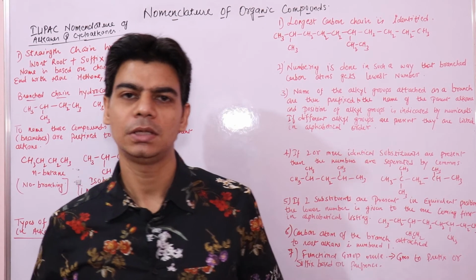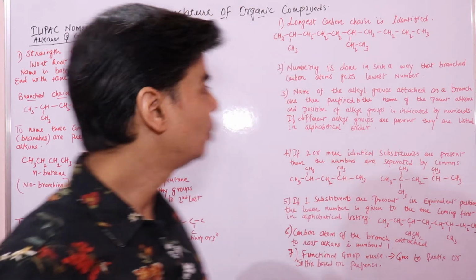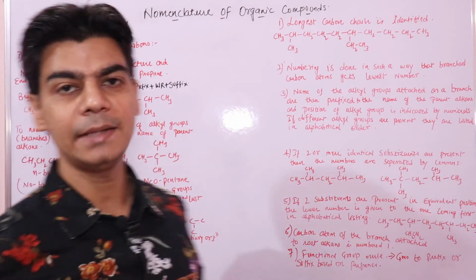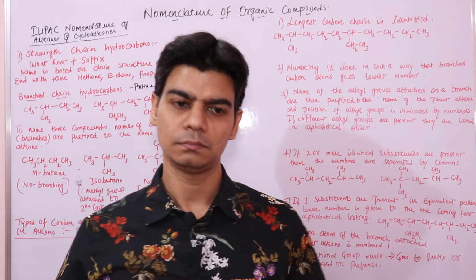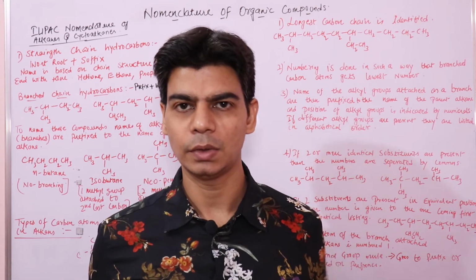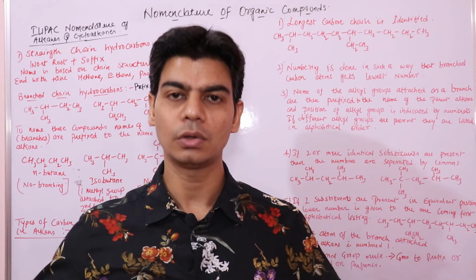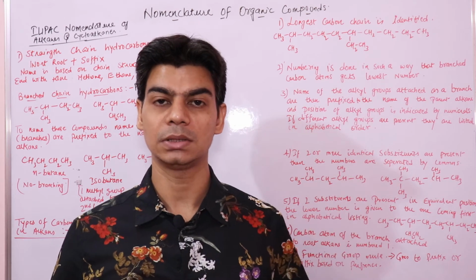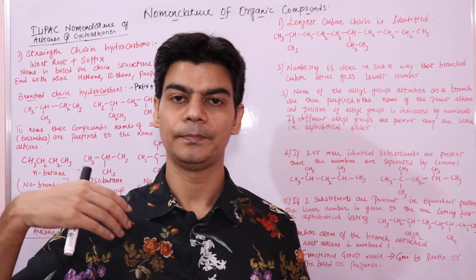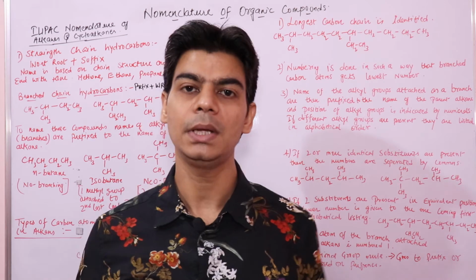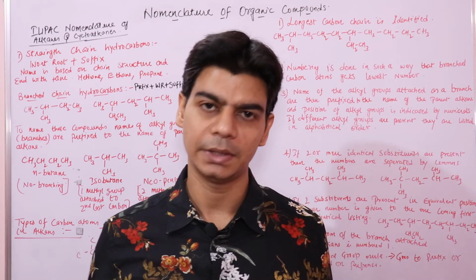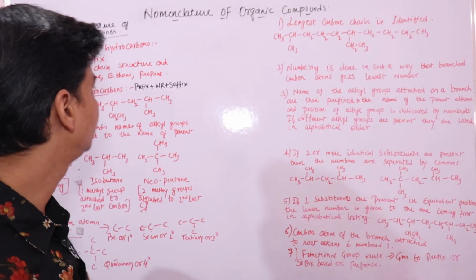In today's video lecture, we will go through the nomenclature of alkanes and cycloalkanes. How to name alkanes and cycloalkanes if you have a complex long chain that has too many branches, a functional group in it, 2 functional groups, 3 double bonds? How to name such alkanes and cycloalkanes? We will go through the nomenclature of cycloalkanes as well.